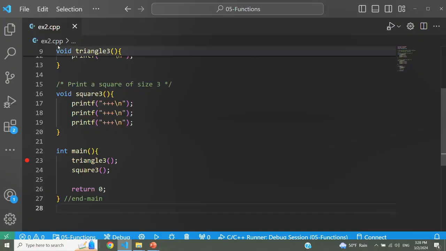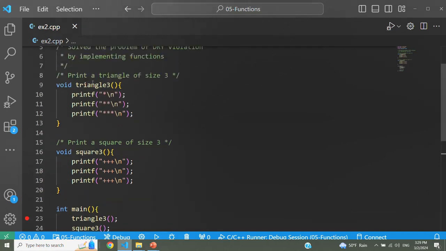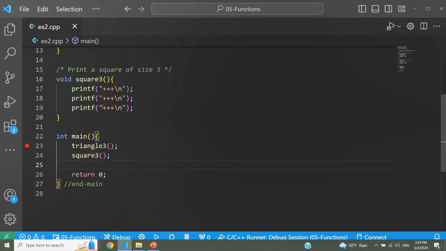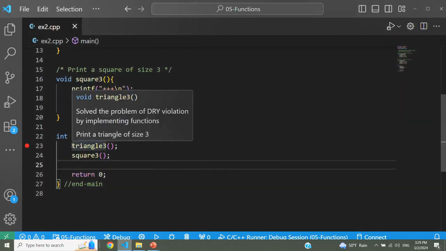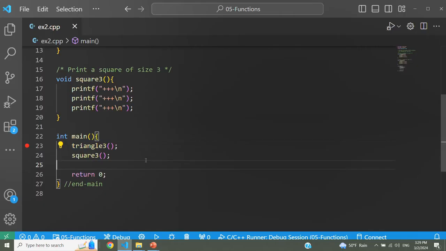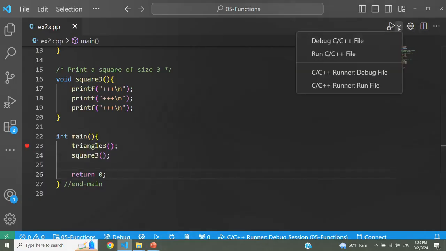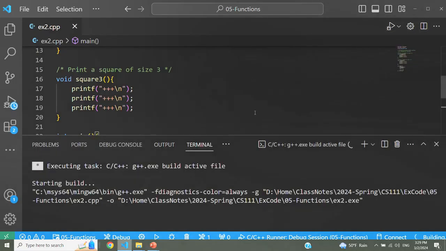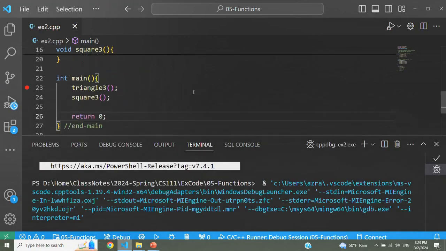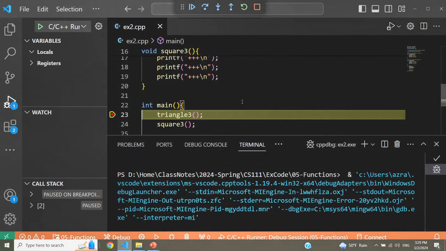Let's now look at example3.cpp, the actual code. We have two functions, triangle3 and square3. And we are calling those functions from within main. So the first statement of main is a function call to triangle3. Then the next statement is a function call to square3. I put a breakpoint in here. I'm going to go step by step. So let me go into the debug mode so that the control stops at the first statement of main.